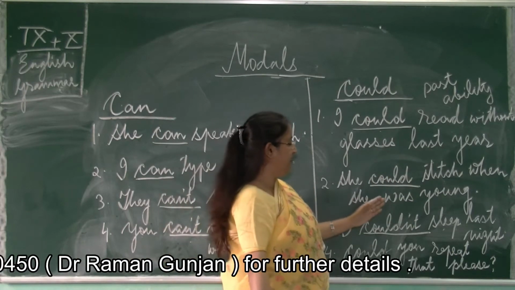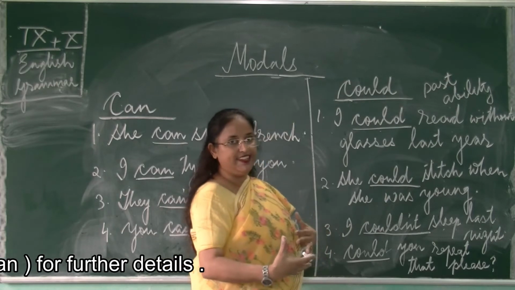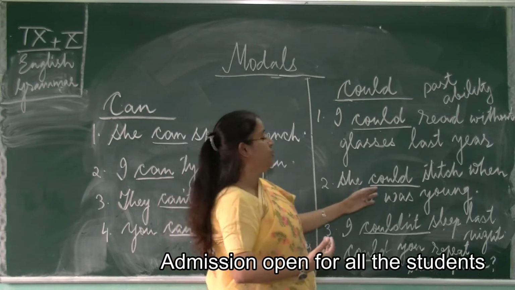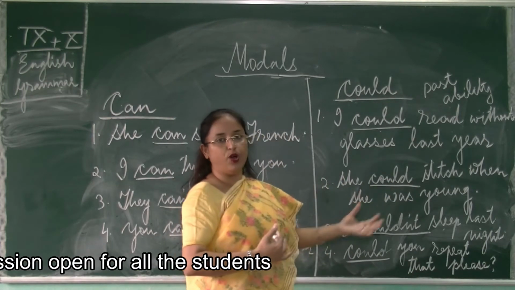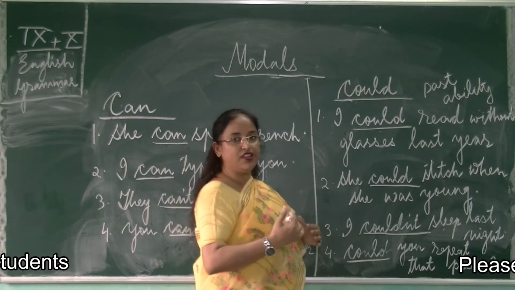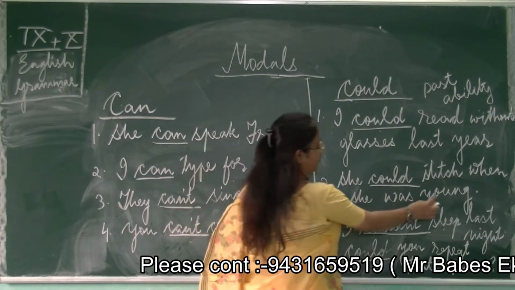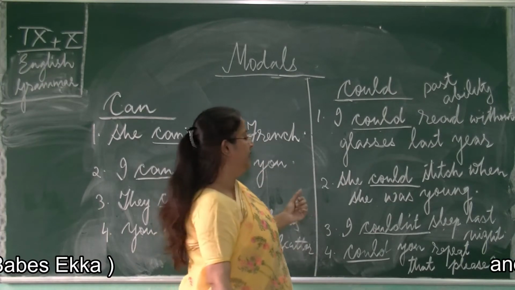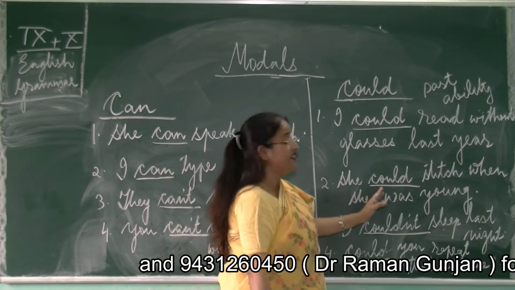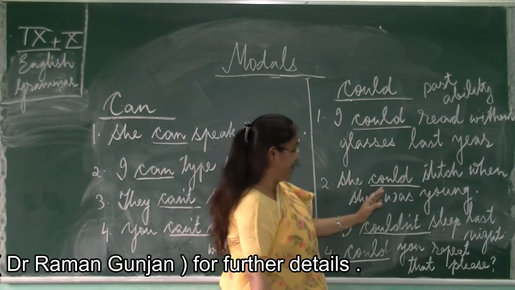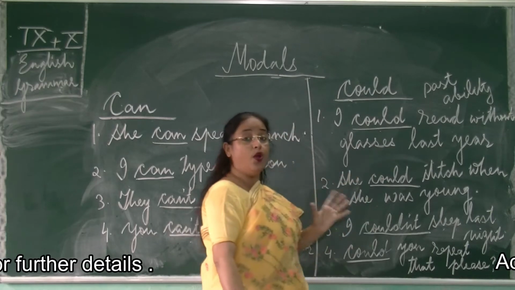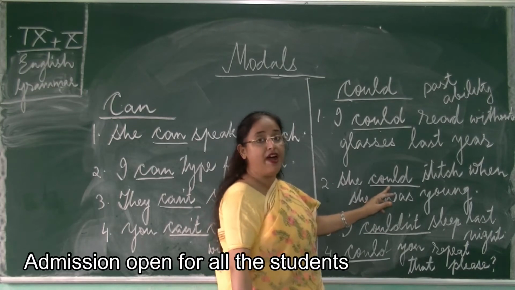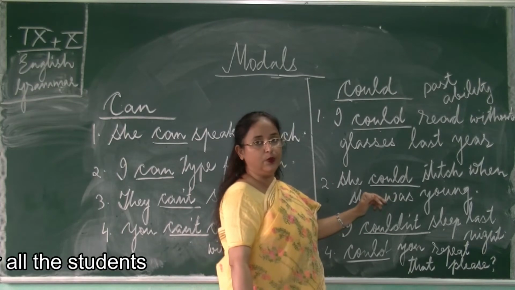Again, this is showing someone who has grown old and the past ability. And what is the past ability? She could stitch nice things, nice frocks and clothes she could stitch. But as she has grown old, she is unable to do that, maybe because of eyesight or any disability. So this is her disability, so that she no longer can stitch. But this sentence is telling us her past ability of stitching clothes.